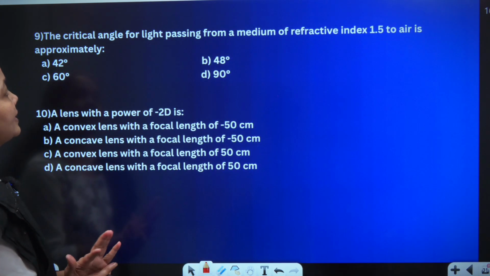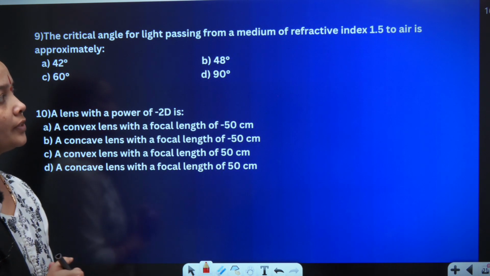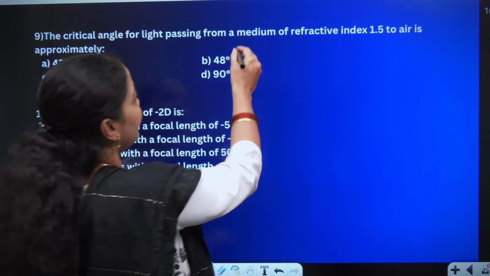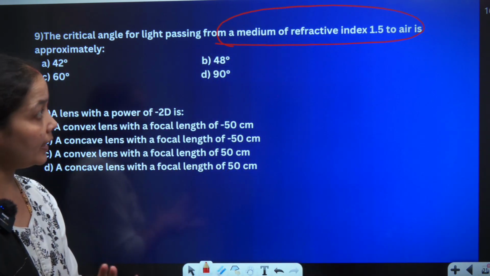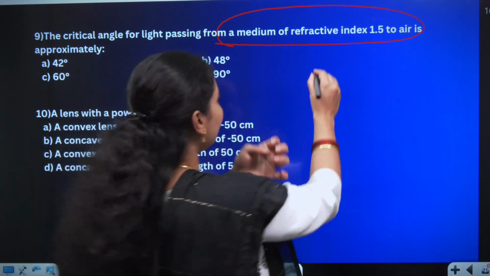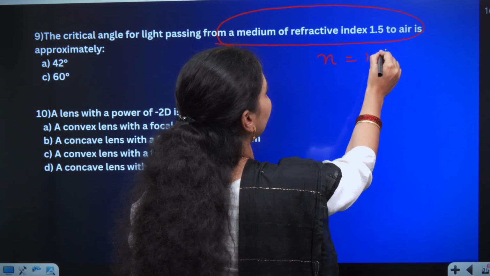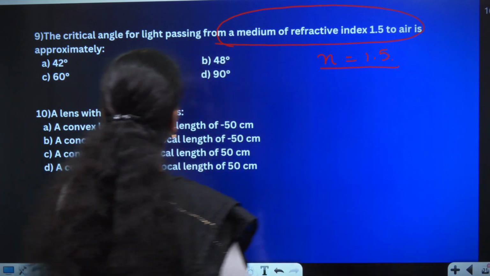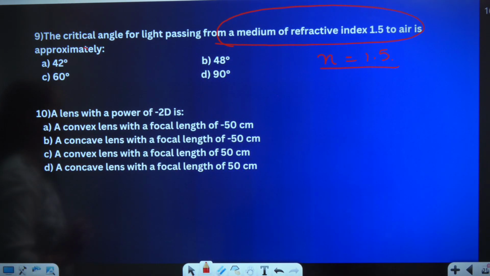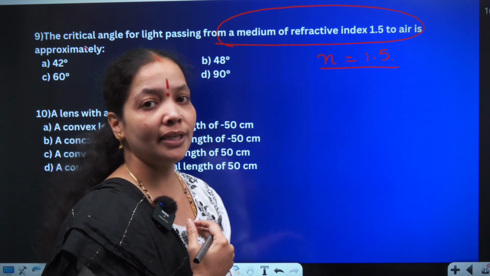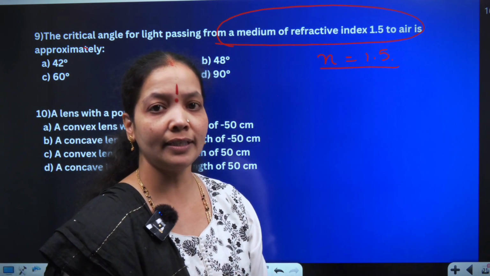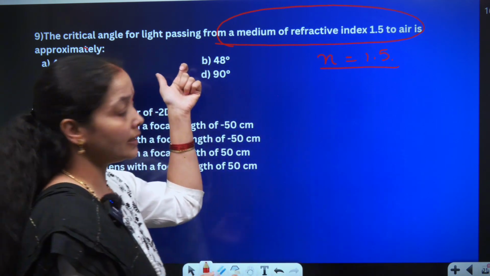So 9th question is asking the critical angle for light passing from one medium of refractive index to air. They are asking from another medium to air, the refractive index is given to be 1.5, n is given to be 1.5. In this we have to understand the concept called critical angle. What is critical angle? When a light ray passes from one medium to another medium at an angle of 90 degree without deviation, it is called critical angle.